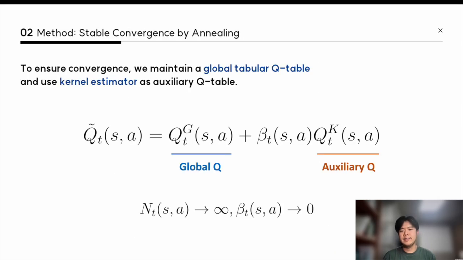A key concern is that broadcasting may introduce biased updates. To avoid this, the kernel estimator is used only as an auxiliary term. The combined value function is defined as the global Q value plus a weighted auxiliary Q value. The coefficient beta approaches 0 as the visit count increases. With this annealing scheme, SPQ preserves the convergence guarantee of tabular Q-learning.